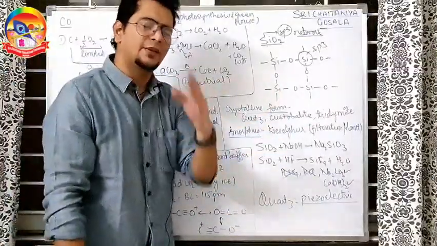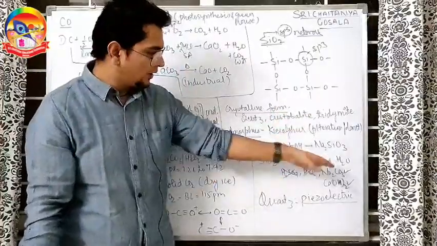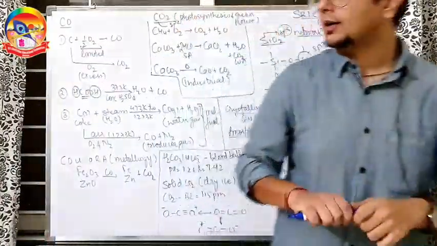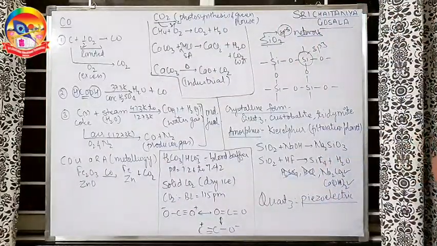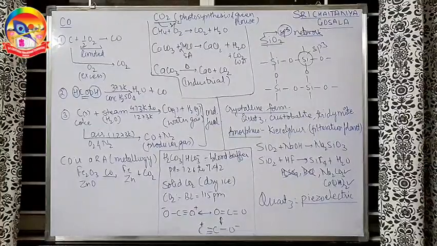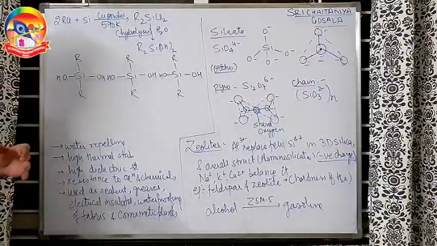H2SO4 will not react, HCl will not react, HBr will not react, any acid will not react except HF, and all the strong bases will happily react. This was about carbon monoxide, dioxide and silica. Let's go to the silicon and silicates now. Last final part of this chapter.